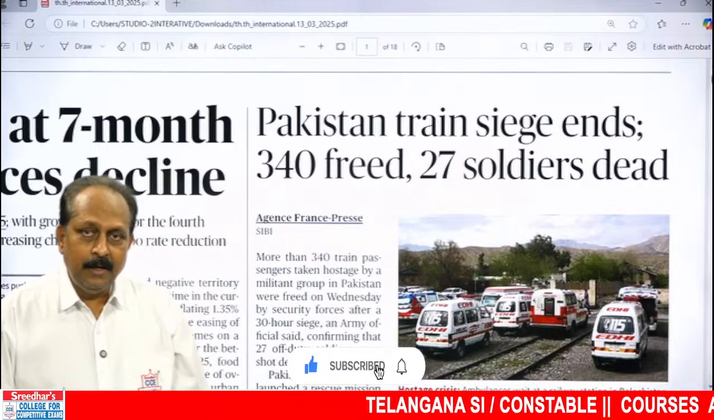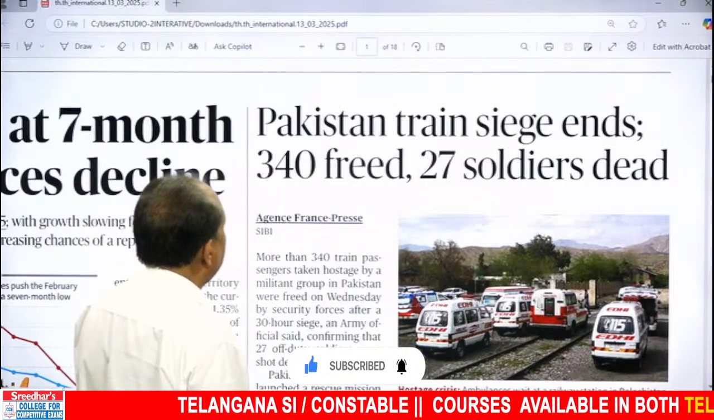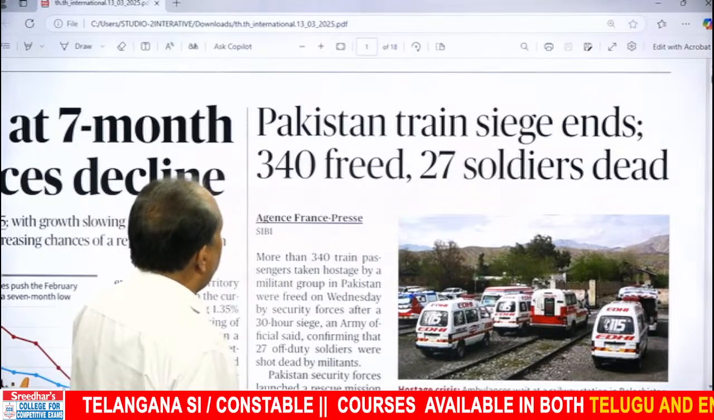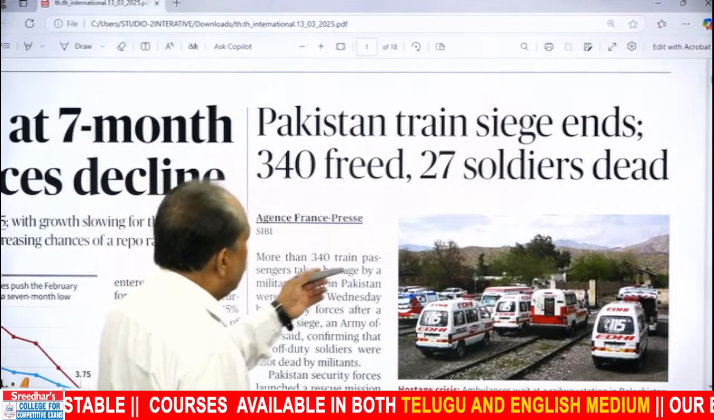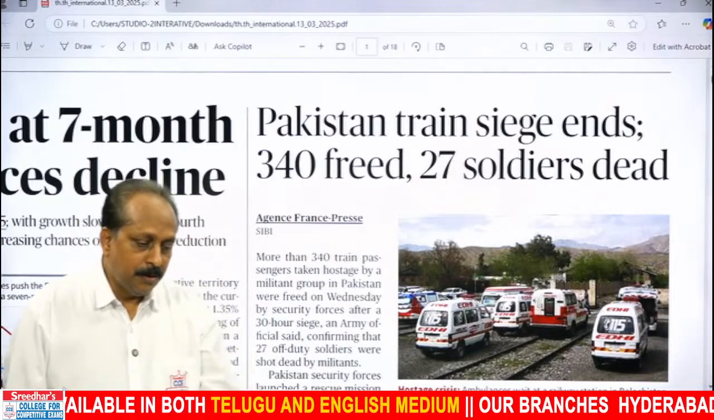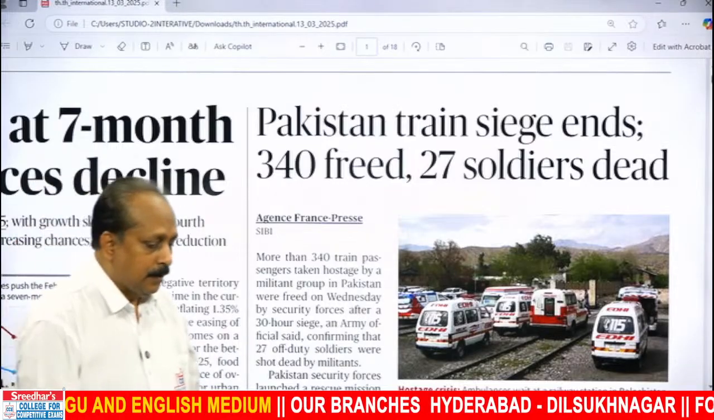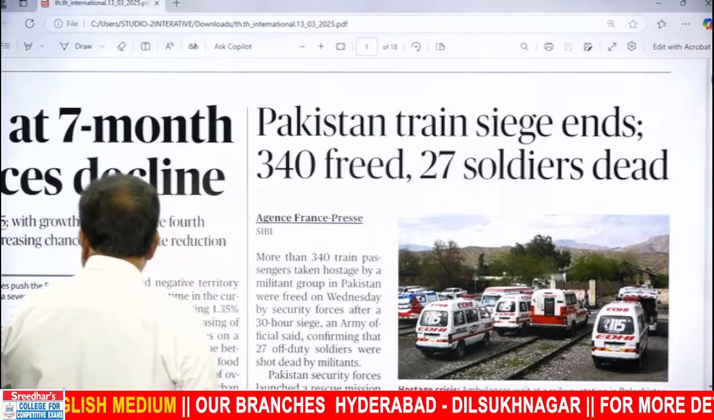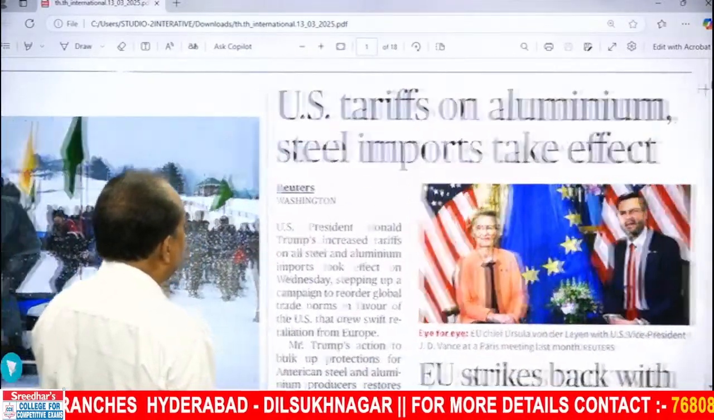A lot of people died. This is a continuation. Finally, they could control it and sort out the problem. Pakistan train siege ends. 340 freed, 27 soldiers dead. But it was not easy. And also you should recollect a word like hostage crisis. Good. Let us go to other news items and see what is there to learn.